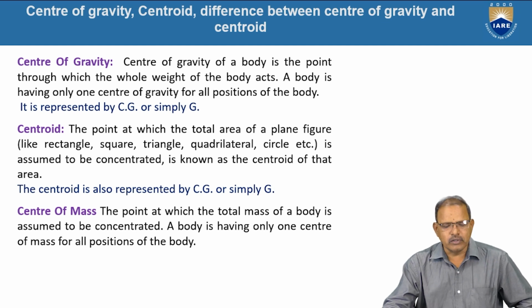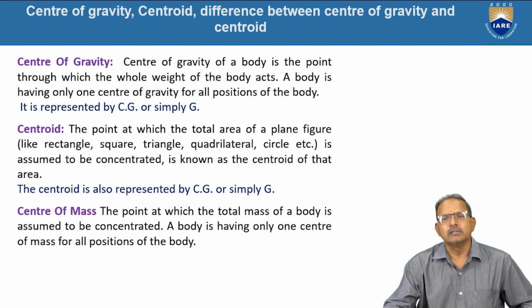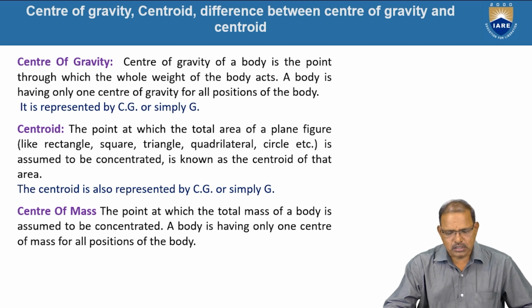Centroid. The word centroid represents the center of gravity of plane areas as well as unidirectional objects. The centroid is the point at which the entire area of the plane is assumed to be concentrated, irrespective of its orientation. It is again represented by CG or G.